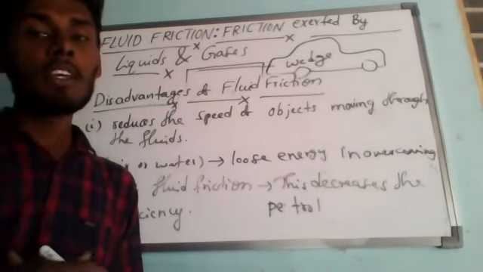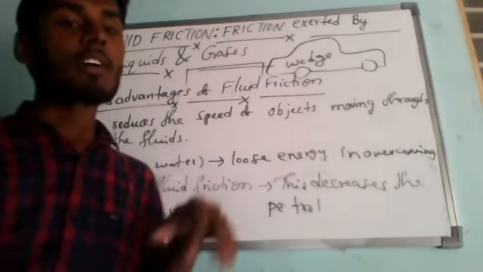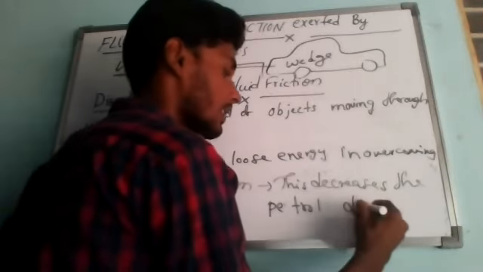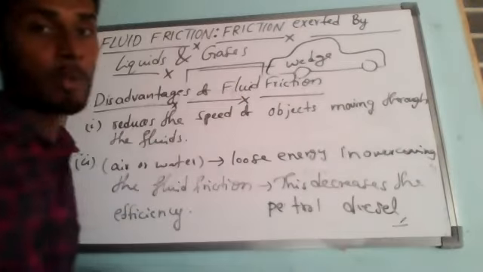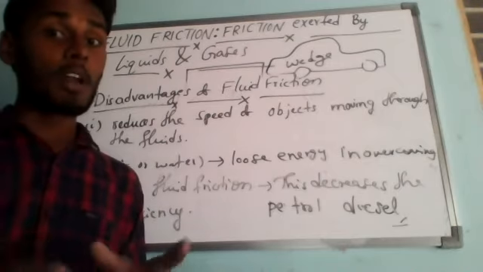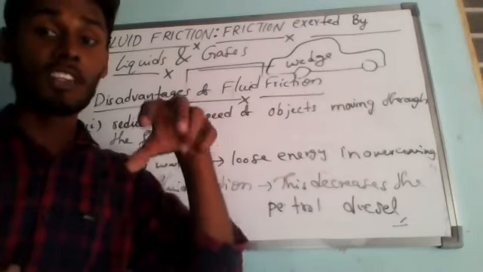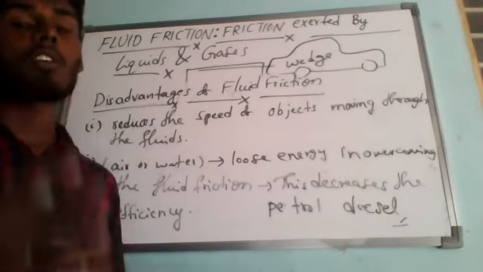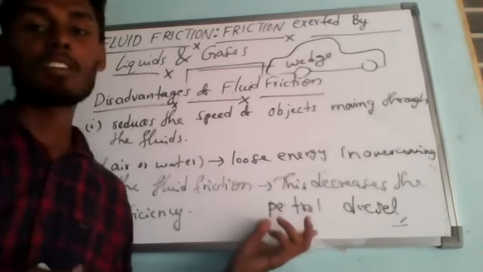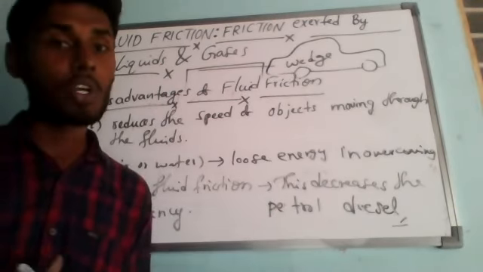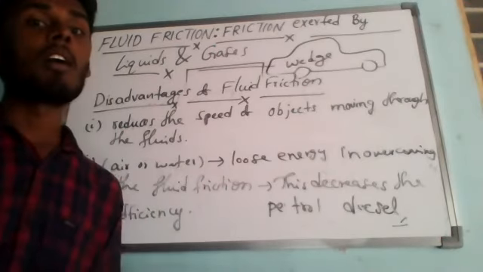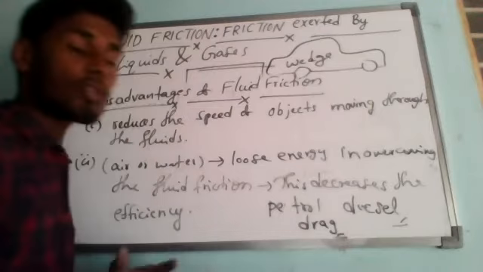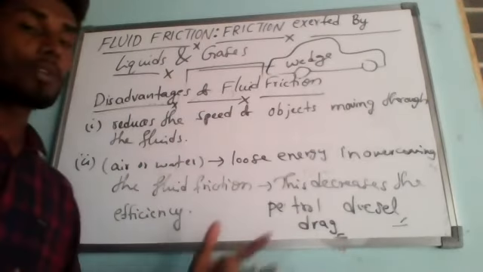Similarly, when a speedboat rushes through water, some of its energy from the fuel, diesel or petrol, whatever it may be, is used up or lost in overcoming the friction of water. So in order to improve speed and reduce the loss of energy, efforts are made to reduce or minimize the fluid friction, or else we can say the drag force.